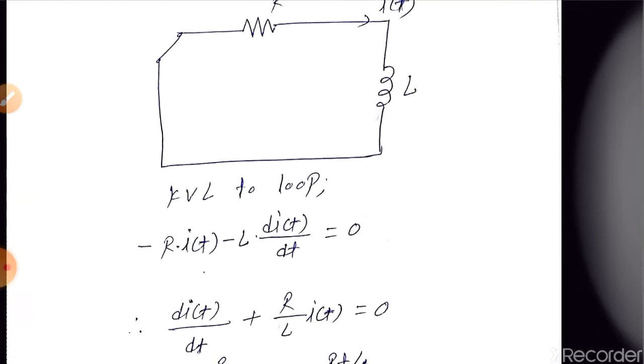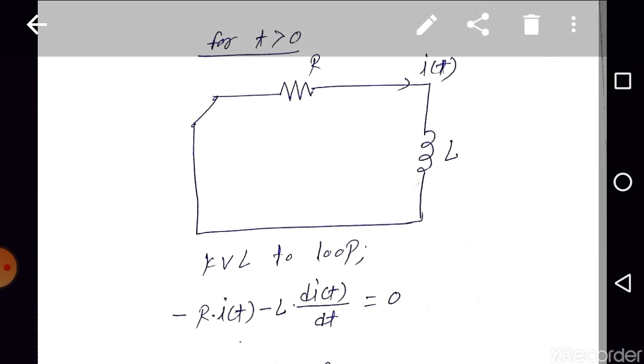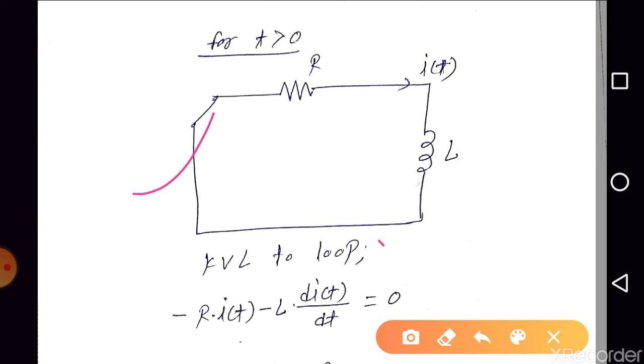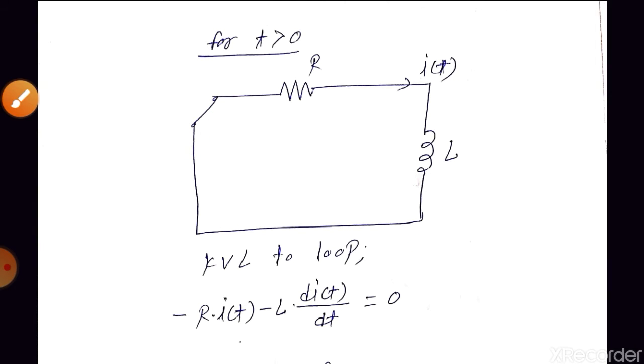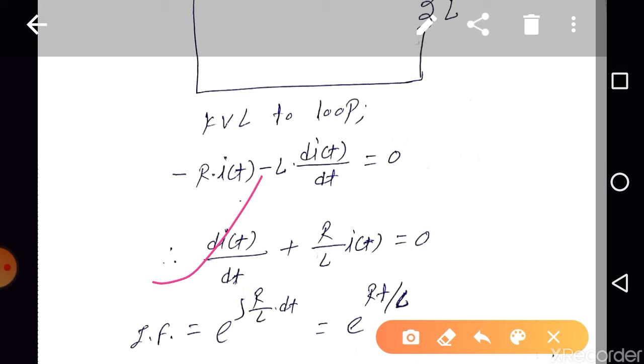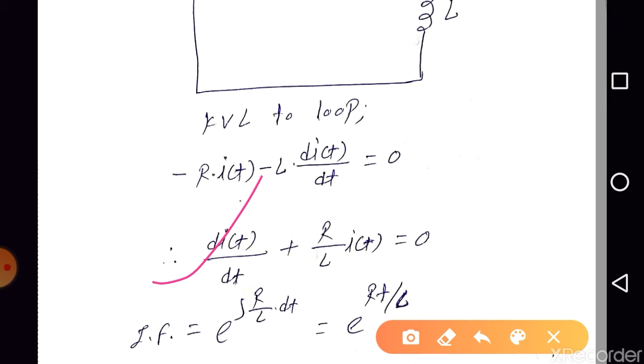Next, for t greater than 0, the inductor will act as an inductor. Can we apply KVL to this loop? Yes: minus R into I of t minus L into di of t by dt is equal to 0. From this we can form the differential equation in standard form: di of t by dt plus R by L into I of t is equal to 0.